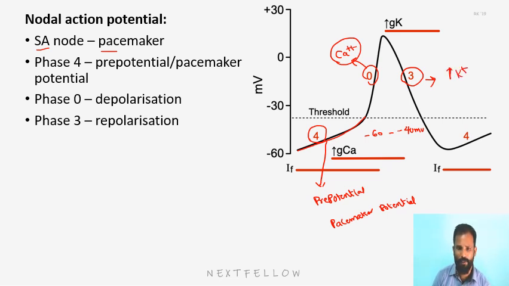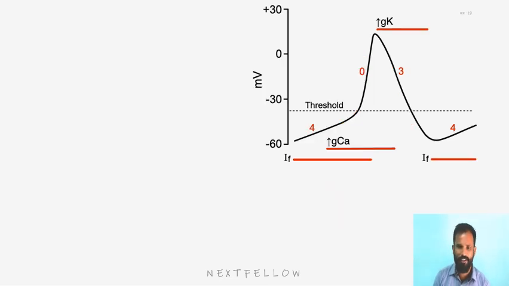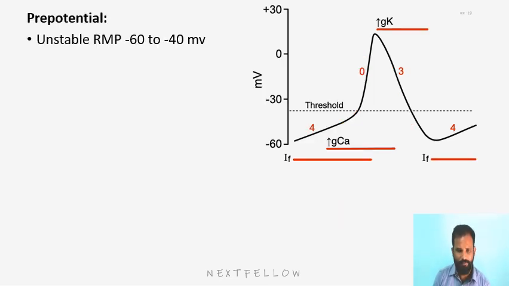So what about the pre-potential? What is the ionic basis for that? We'll talk about that now. As I said, the resting membrane potential is unstable, from minus 60 to minus 40. Once it reaches the threshold, it undergoes firing by depolarization.